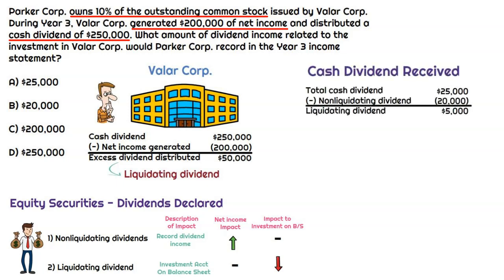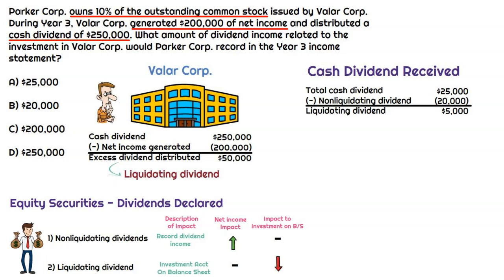So let's do a quick breakdown of this dividend for Parker Corp, right? Everything's at 10% because the numbers they give us were for Valar in total. So that total cash dividend, well, 10% of $250,000 is $25,000. So that's the amount of cash they received. Now the non-liquidating portion, which relates to the actual net income that was generated, well, 10% of that would be $20,000. That's what they received as a non-liquidating dividend. And then the liquidating dividend is that excess, which is basically the difference, right? $50,000 times 10% equals $5,000.